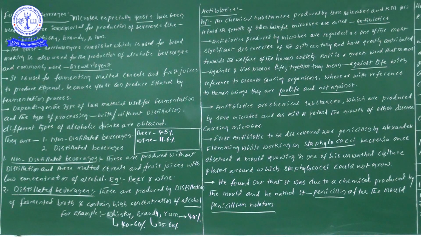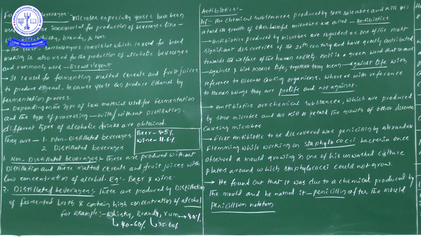Without distillation, wine and beer. Don't forget, very important from the NEET examination point of view. With distillation, three distilled beverages: whiskey, brandy, rum.